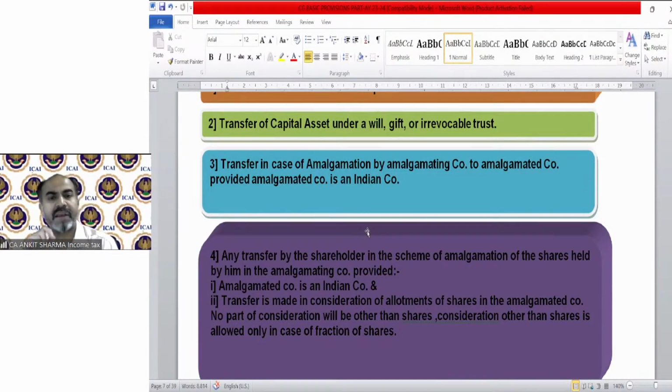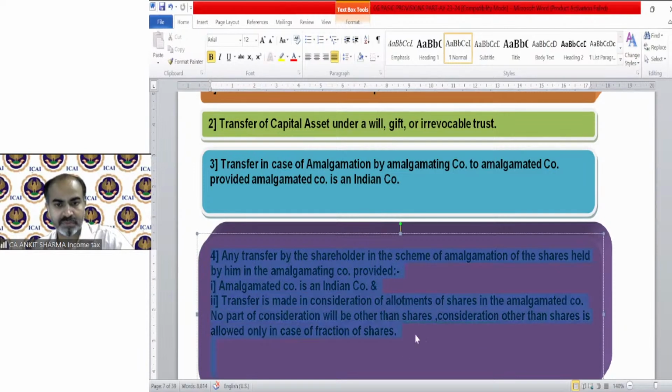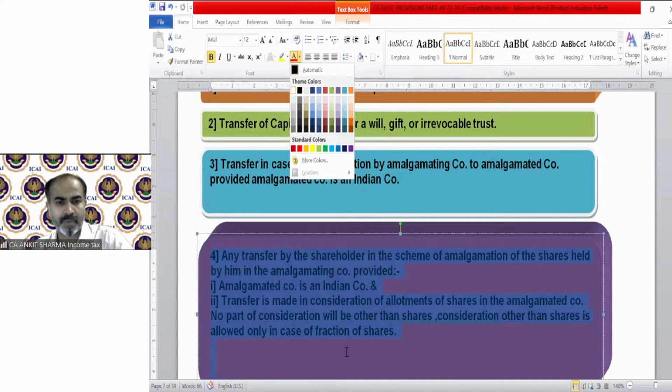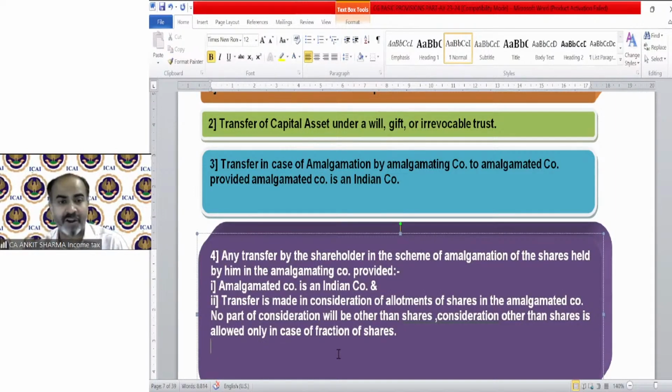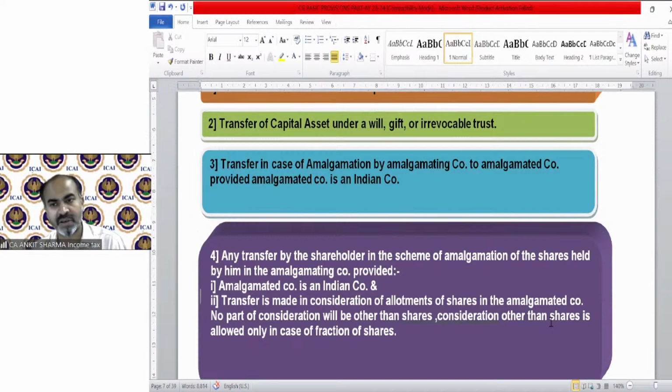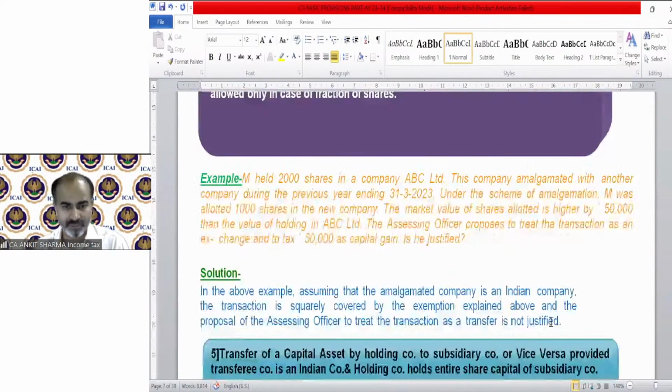So any transfer by the shareholder in the scheme of amalgamation of the shares held by him in the amalgamating company, provided the amalgamated company should be an Indian company and the transfer is made in consideration of allotment of shares in the amalgamated company. No part of consideration will be other than shares. Consideration other than shares is only allowed in case of fraction of shares. I hope it's clear.